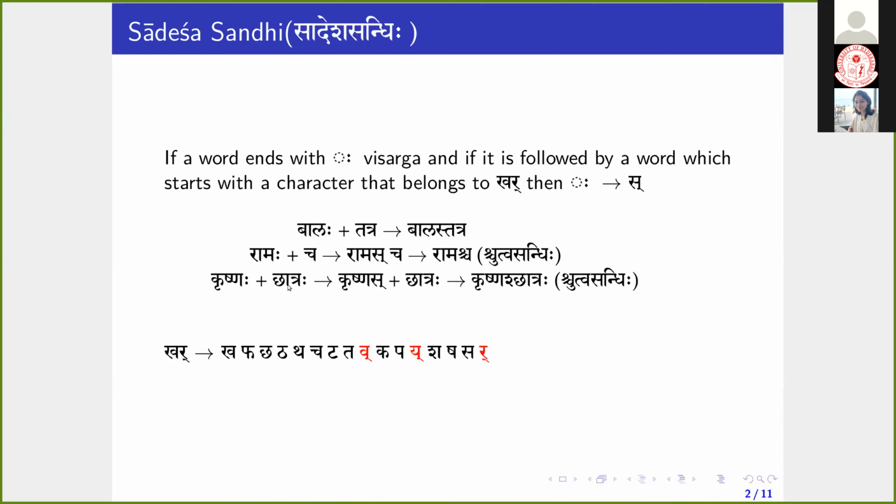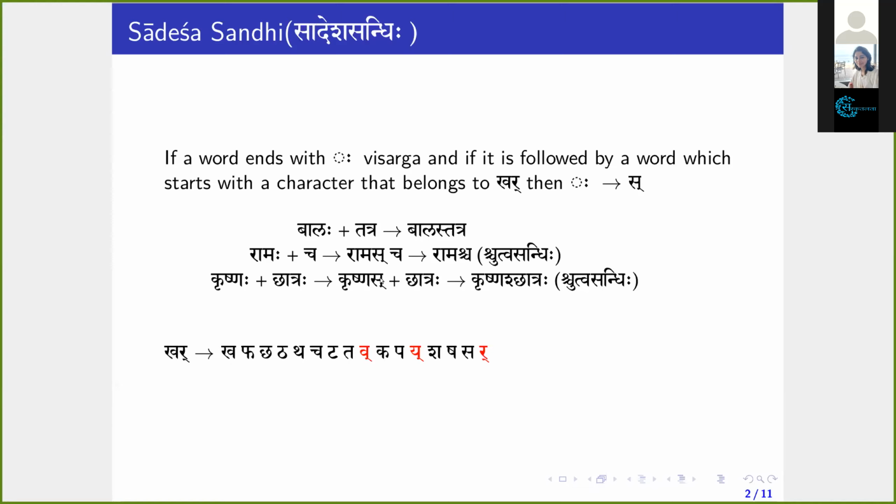Krishnaha Chhatraha. Here Krishnaha ends with Visarga, followed by a word that starts with Chakara, Chhatraha. So this Cha belongs to the Khar Pratyahara. The condition is satisfied, so Visarga changes to Sa: Krishnas Chhatraha.